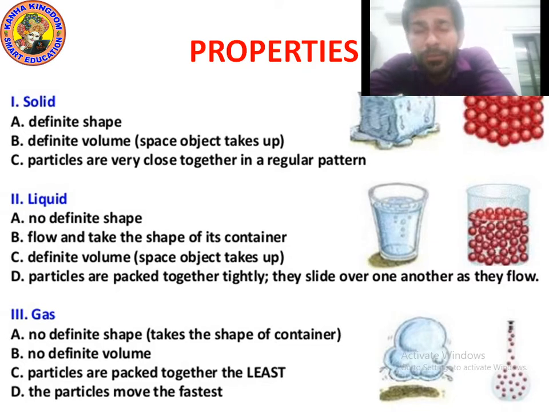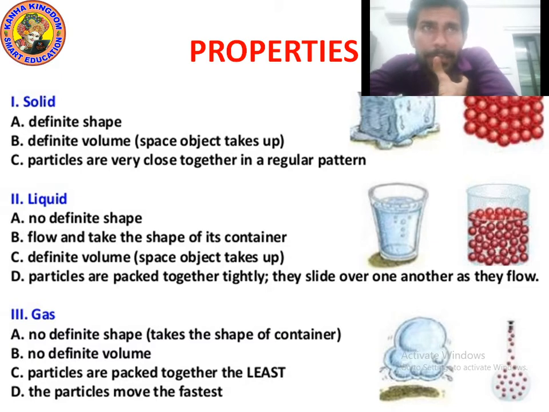Definite volume. Volume means length into breadth into height. Or you can say volume here means the space an object takes up. It will take up space as per its size. So definite volume, definite shape, and the next point is particles are very close together in a regular pattern.